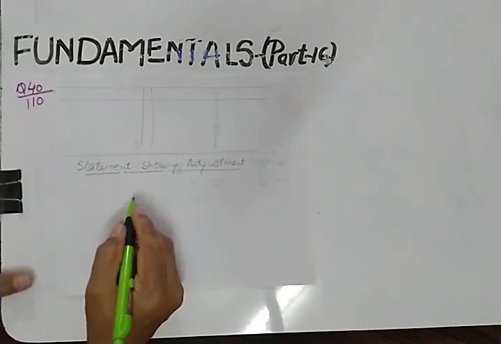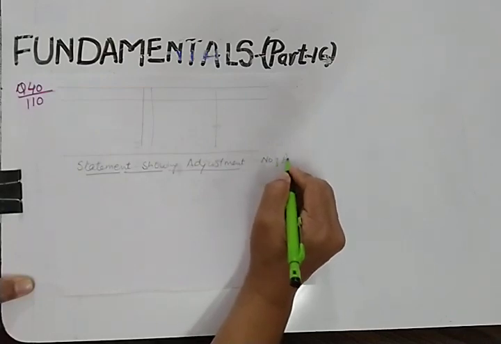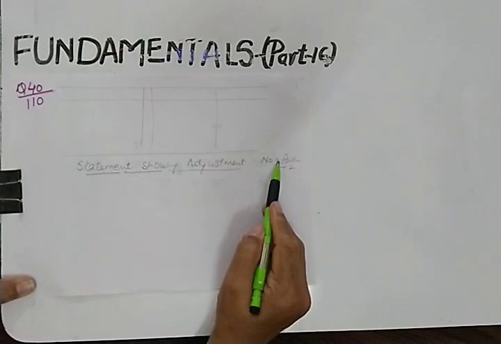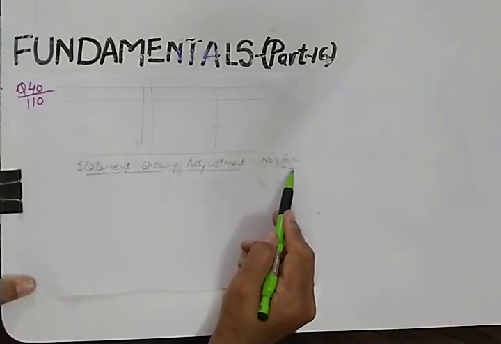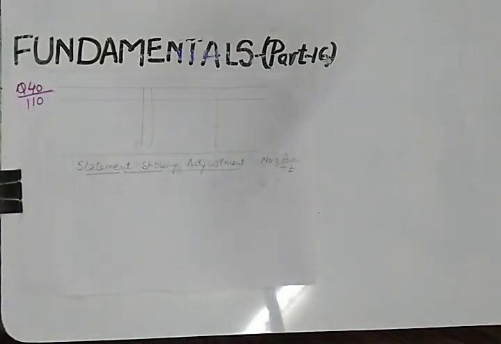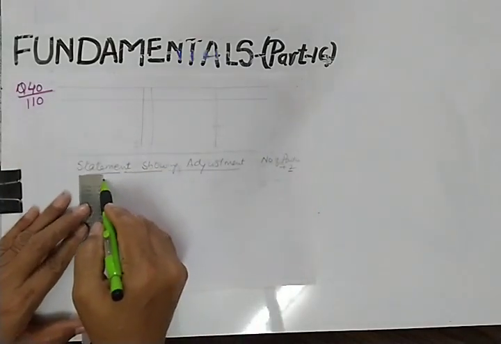So number of partners plus 2 columns. If you have 3 partners, 3 plus 2. So number of partners plus 2 additional columns you will be making. So let us make the columns. How many columns are required? We will be making 4 columns.